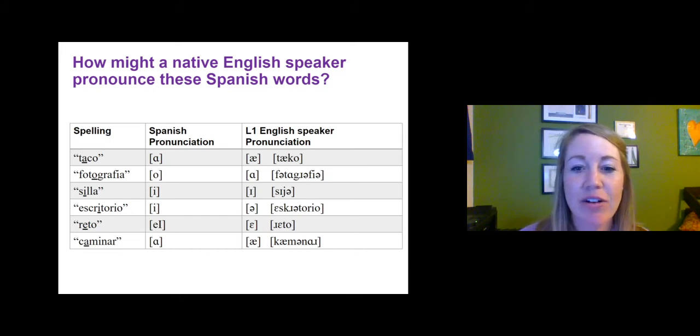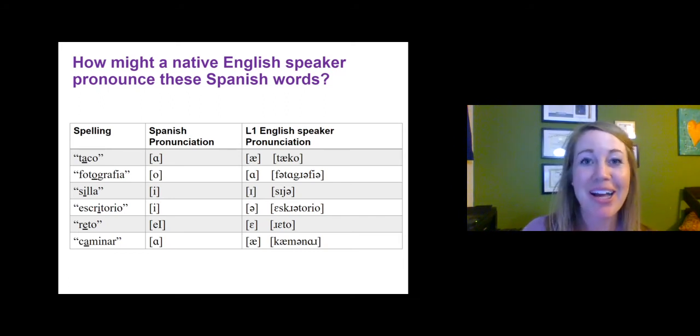So instead of "fotografía," you're probably laughing at me. We get a lot of "photographia." Instead of "silla," I know the double L gets that Y sound, we get "silla," like maybe "sia." If you look on the right-hand side, that's "chair," correct? We look at the L1 English speaker pronunciation, and we see that we get the I and the vowel sounds in there, but neither of those exist in Spanish. So you might be laughing at me and at these English speakers on the screen right now, but it's a real